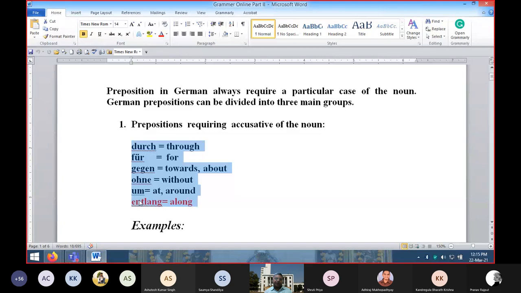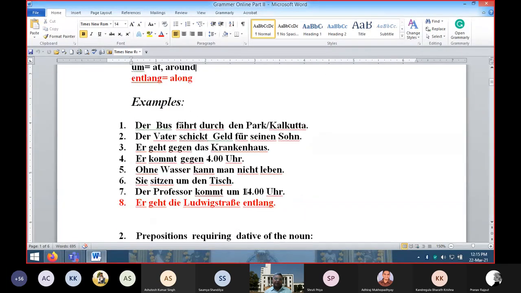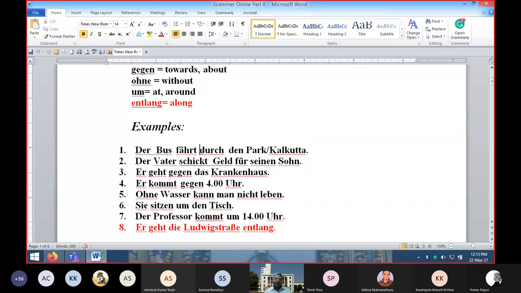So durch, für, gegen, ohne, and entlang. Entlang comes after the noun and the others come before the noun. Like, er geht die Ludwigstraße entlang. Entlang is coming after the noun. In other cases, durch is the preposition before that. Durch den Park.